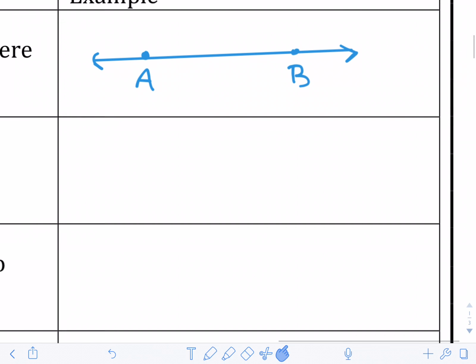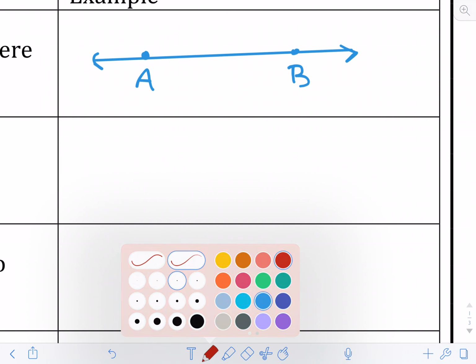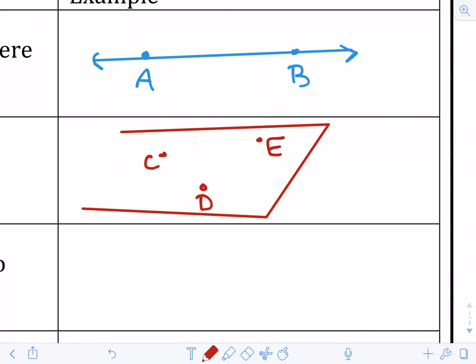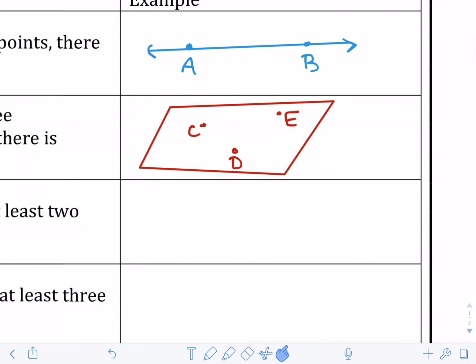So what I'm going to do here, draw my 3 little points. Okay, so I can call it point C, D, and E, and we have exactly 1 plane. Alright, the next one, 2.3, says a line contains at least 2 points.